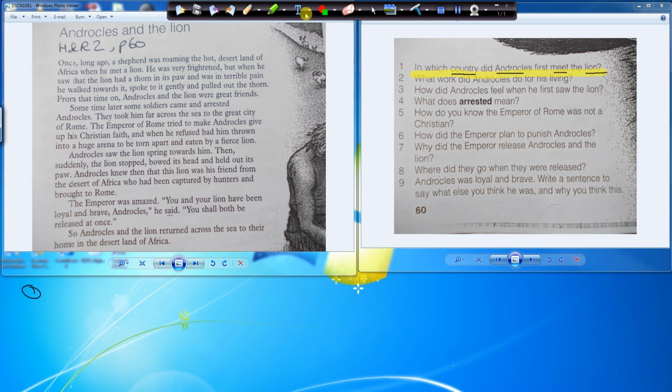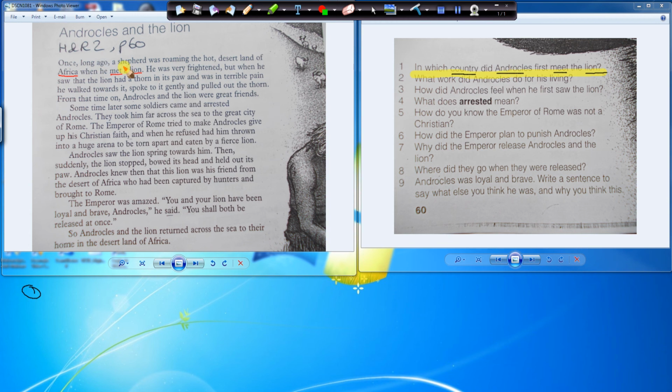So if you look over here now for the answer, so we say here, once long ago a shepherd was roaming the hot desert land of Africa. So here's Africa when he met the lion. So the country is Africa. So this will answer question number 1.